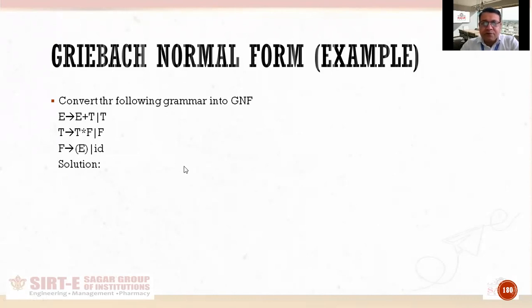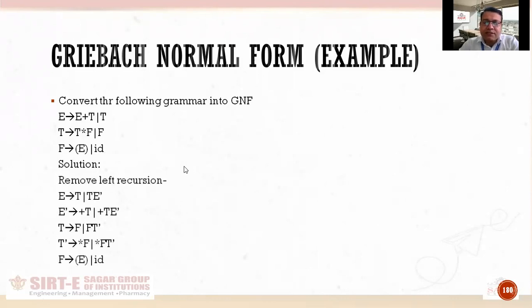So first of all, as the very first step, we have to remove the left recursion. How are we going to remove it? We'll apply the very same formula where we write beta alone and beta with a new variable, and then alpha alone and alpha with a new variable.